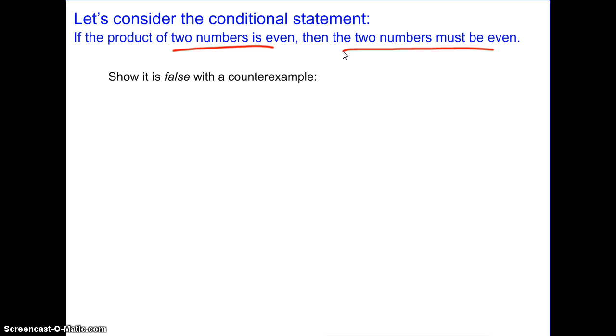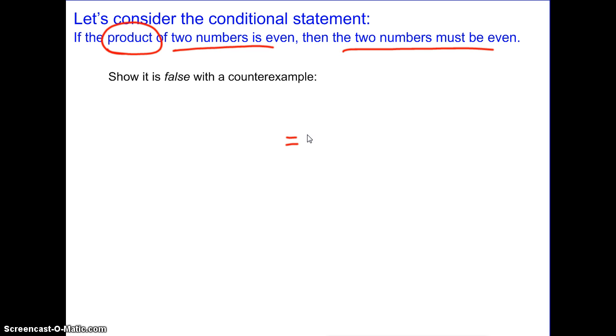Alright, so what we're saying here is that an even number times an even number, remember product means multiplication, is an even number. Well, I can say, the product of any two numbers, not two even numbers. So if the product of two numbers is even, then the two numbers must be even.